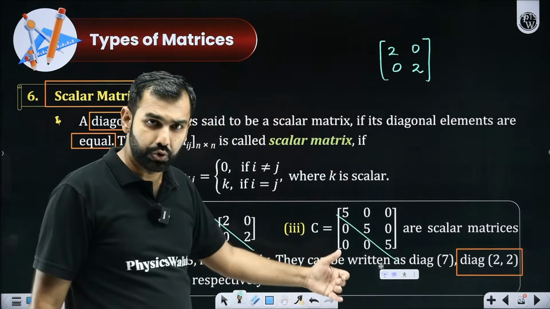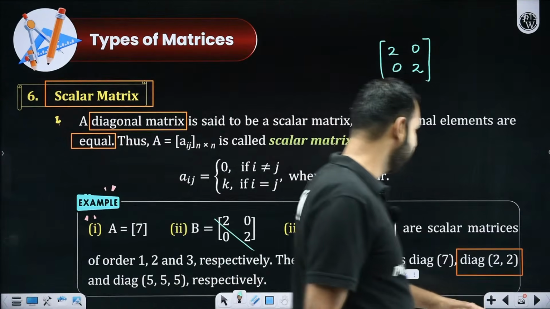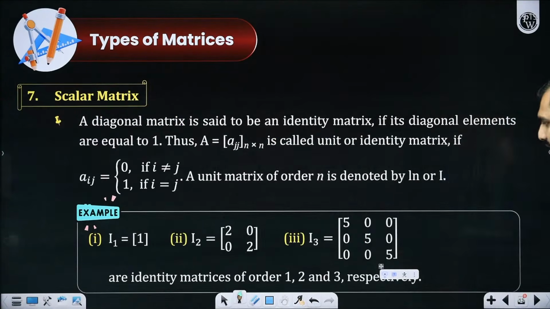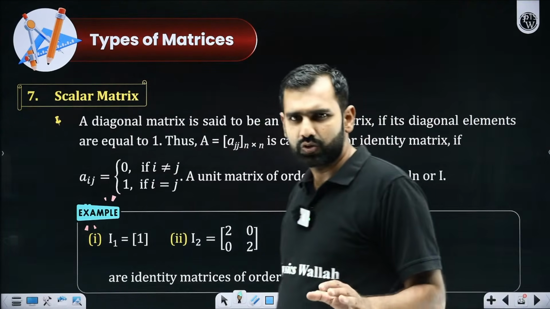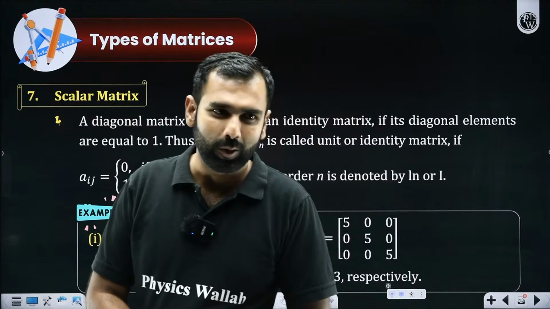Everybody understood this notion, another way of representing a diagonal matrix? Yes or no, everyone? Give me a quick thumbs up. So far, is everything understandable? Whatever is explained so far, are you all getting that? Yes or no, all the participants?